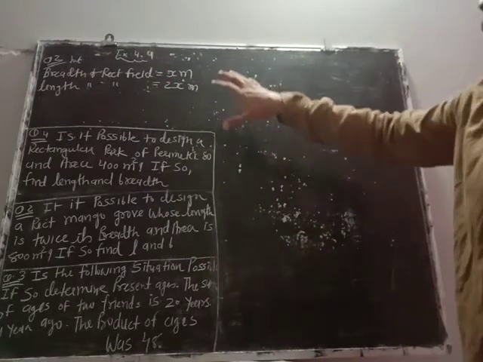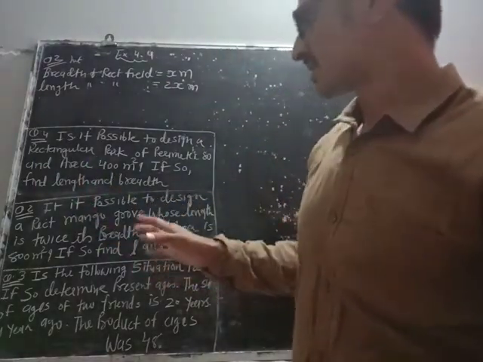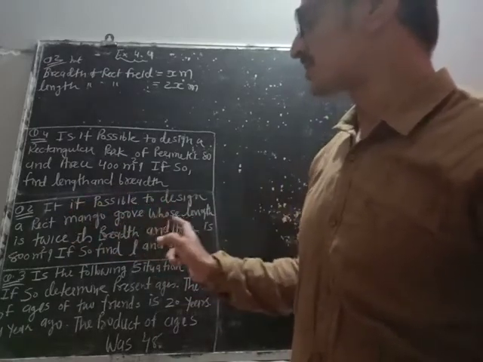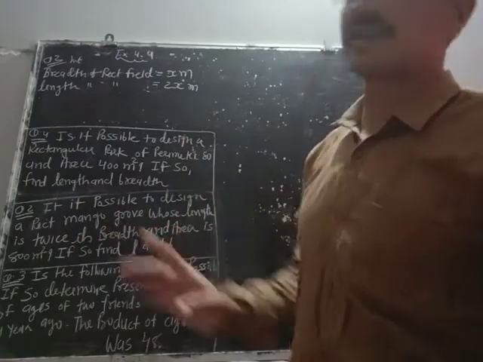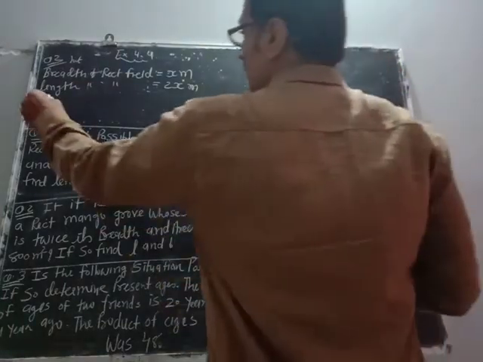Now we find a relation between x and 2x, that is given in the first statement. Is it possible to design a rectangular mango grove whose length is twice its breadth? That we have formed, and area is 800 meters square. From this statement, the equation will form.